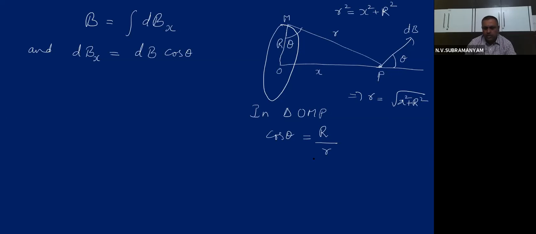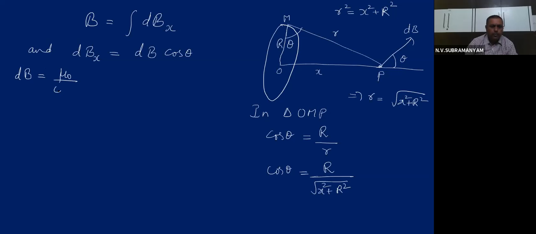Right or not? Then cos theta can be written as capital R divided by the square root of x square plus capital R square. That means here dBx is dB cos theta, no? The dB value we already know. What is the value?